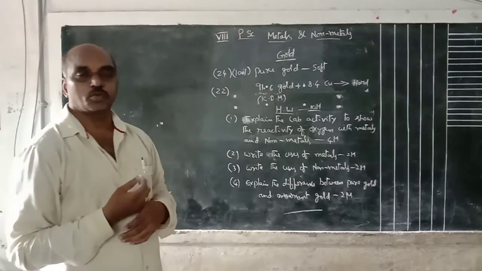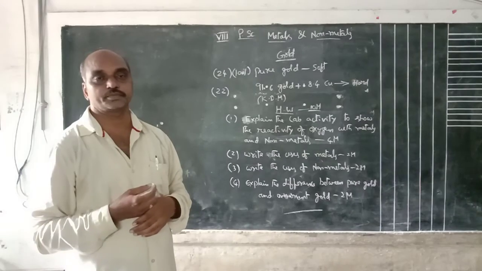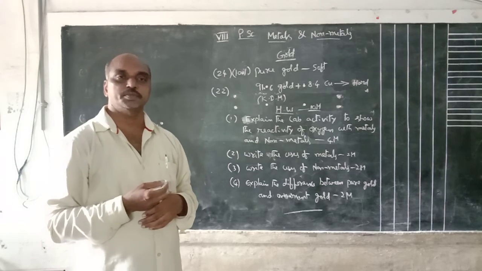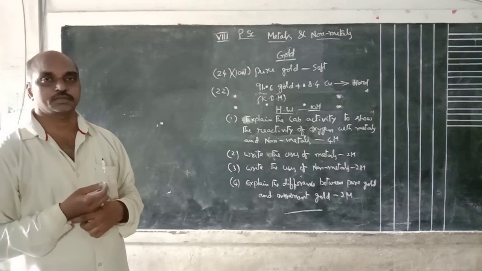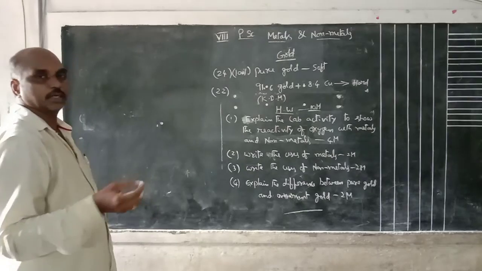Sometimes in our body also there are so many non-metals and metals. Our body consists of calcium, phosphorus. Non-metals means oxygen, hydrogen, carbon, like this. Okay, nitrogen. Next class I will explain the remaining part.